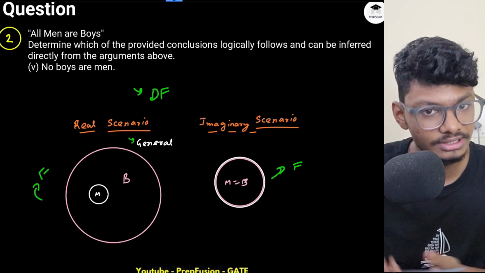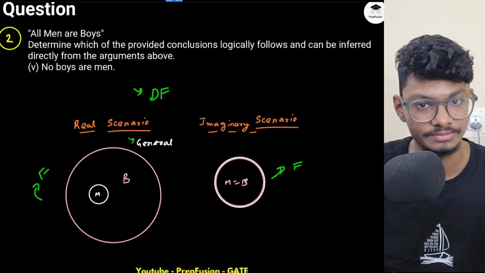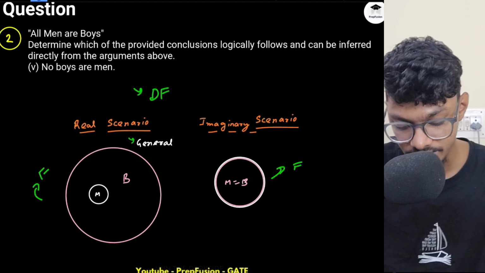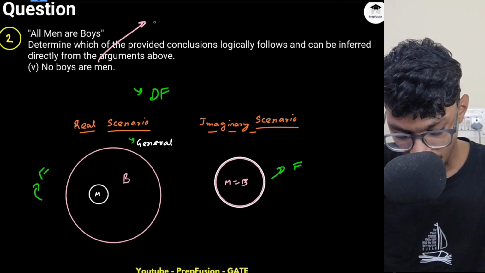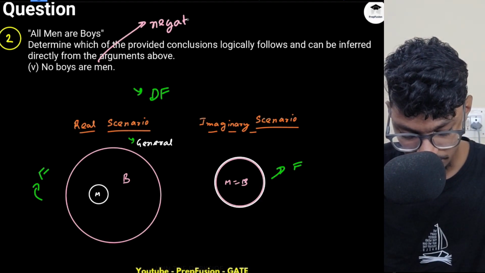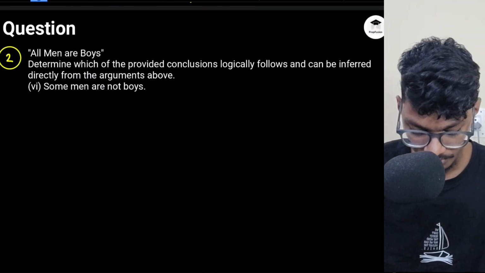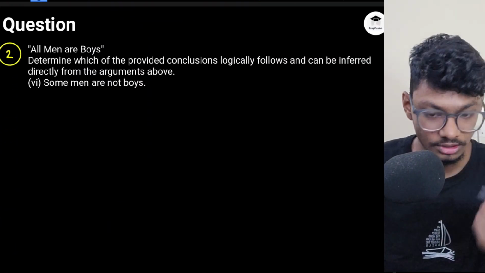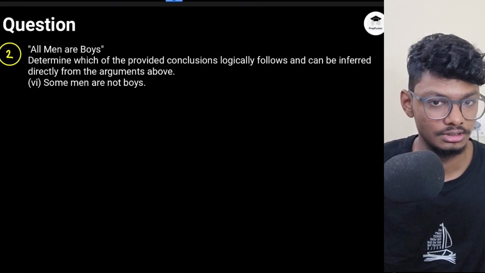It is not possible, so it is definitely false. Again, this is a negative conclusion. Now let's come to the sixth conclusion.